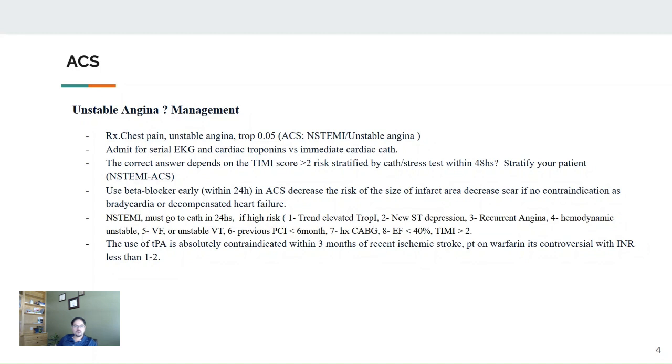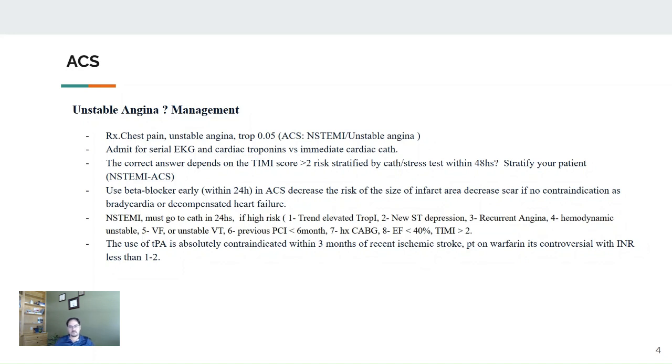So for one of the questions, maybe a patient comes with chest pain. The story sounds like unstable angina. You do the EKG, you see the ST-T changes, troponin is positive. You admit the patient, then what's next? You need to do serial cardiac enzymes and serial EKGs. Then you need to decide what's going to happen to this patient.